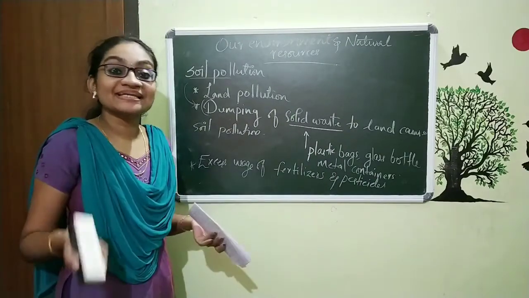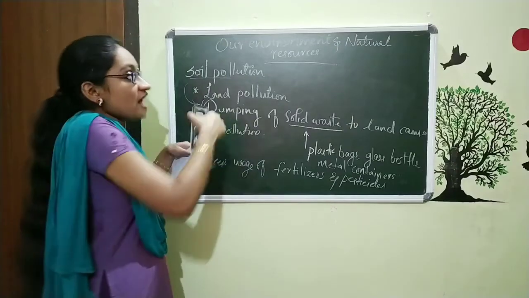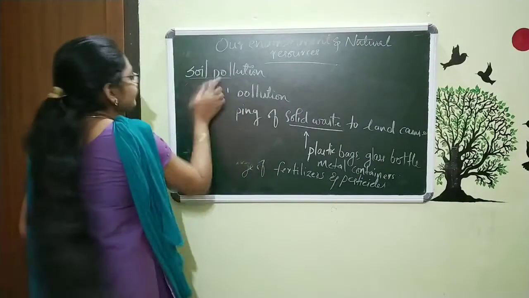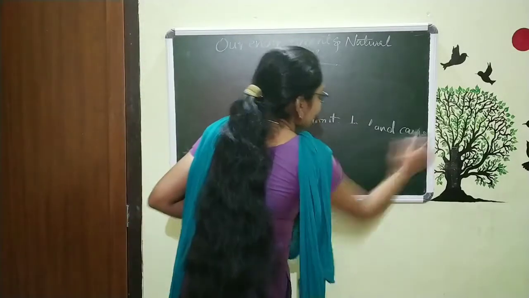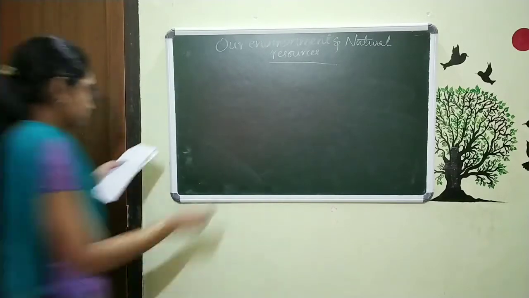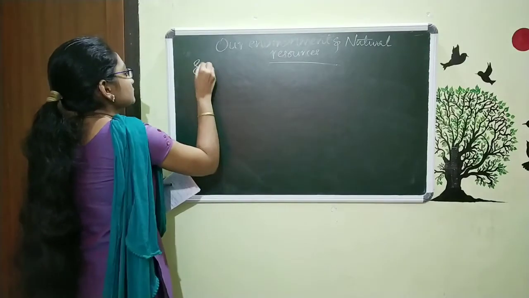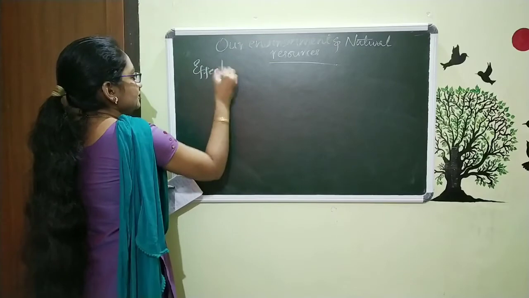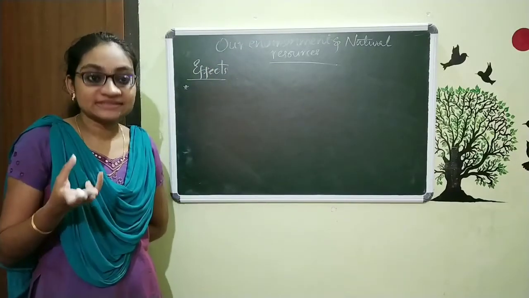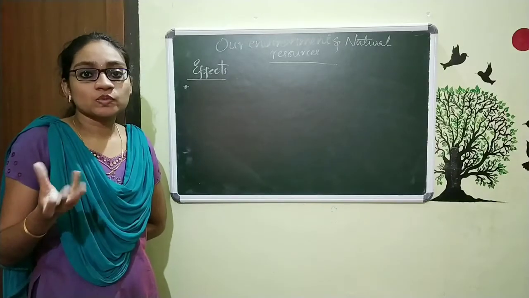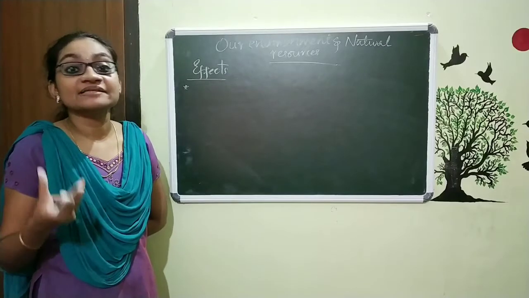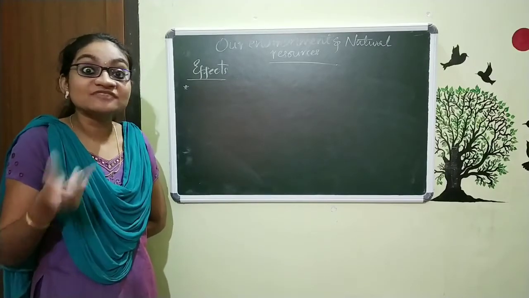Now we are going to study the effects. Effect means after the soil pollution, what will happen? That is the effect. We already said that when we are using fertilizers, it leads to soil pollution, and because of that our soil will become infertile.